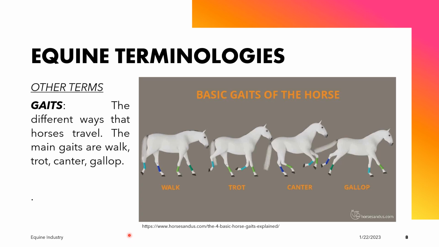The four basic horse gaits, in increasing order of speed, are the walk, the trot, the canter, and the gallop. We are going to focus more on this in detail when we reach the topic on the gaits of the horse.